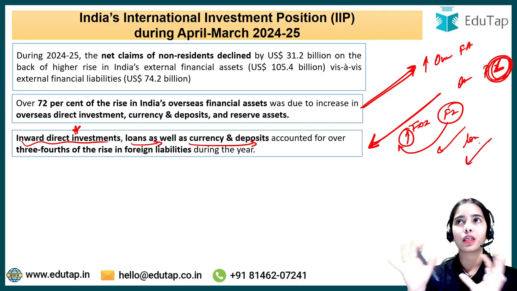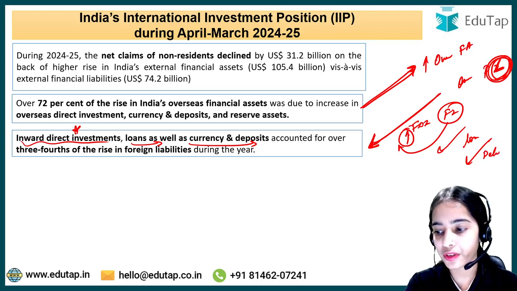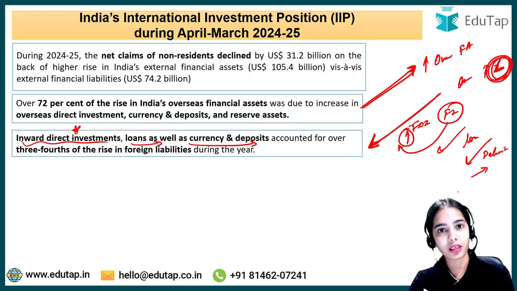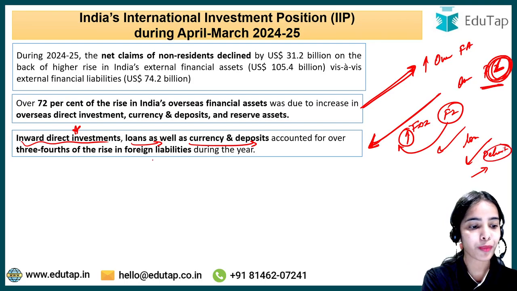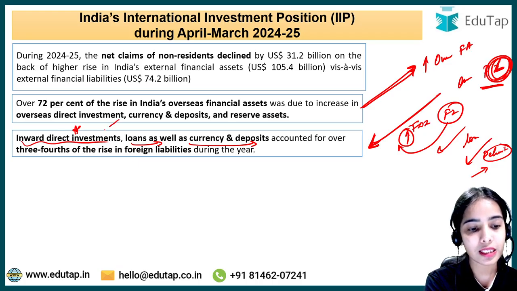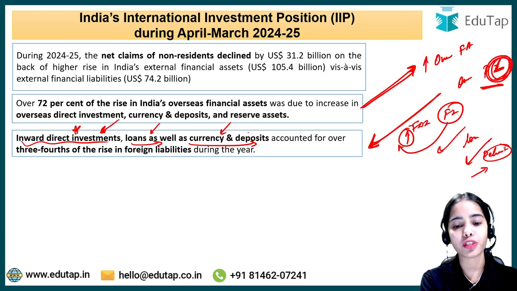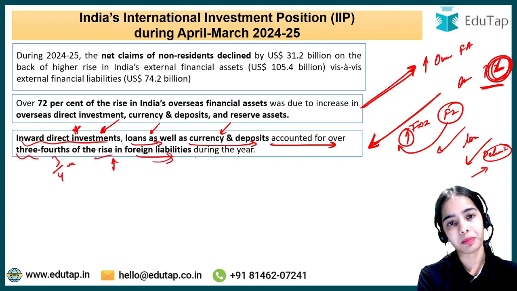The foreign people, the non-resident Indians, the foreigners, have deposited their money in our country. So we have to return those deposits when the deposit is demanded. So this is the liability. So this is the foreign liability. Okay. So the inward direct investments made by the foreigners, the loans coming from foreign countries, and the deposits coming from foreign countries, from the NRIs or from the foreigners, those are the liabilities, and these account for over three-fourths of the rise in the foreign liabilities during the year.